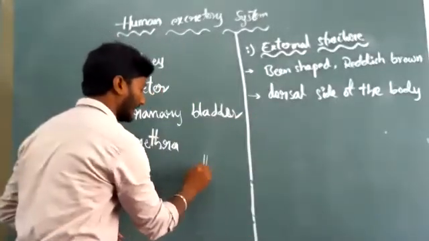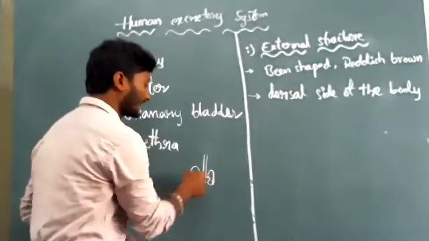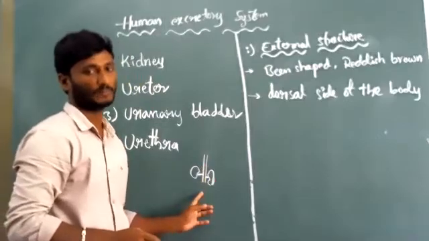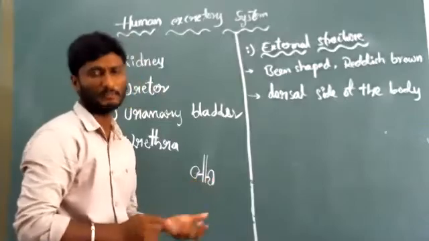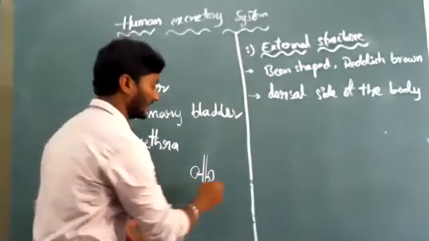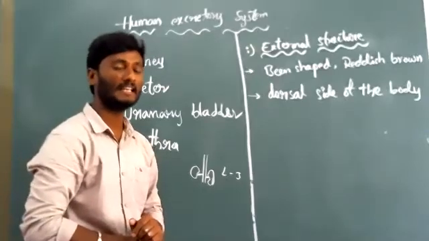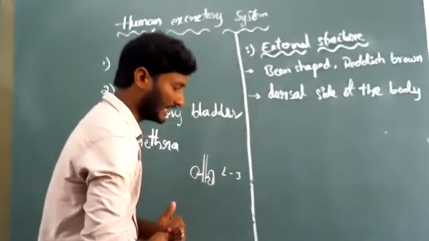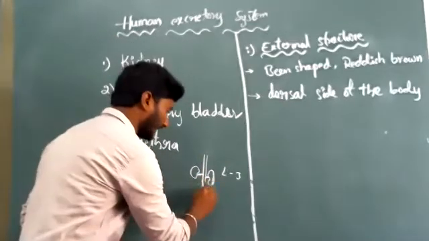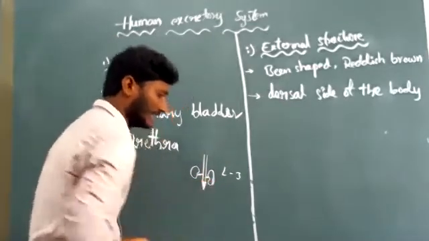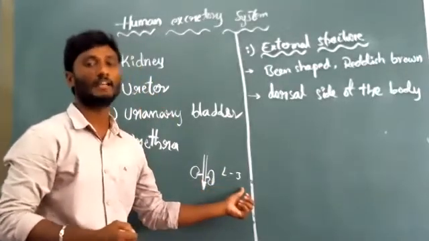These bean-shaped kidneys are located at the side of the vertebral column. The exact position is up to the L3 vertebra, which is a lumbar vertebra, from the end of the last thoracic vertebra to the L3 vertebra.